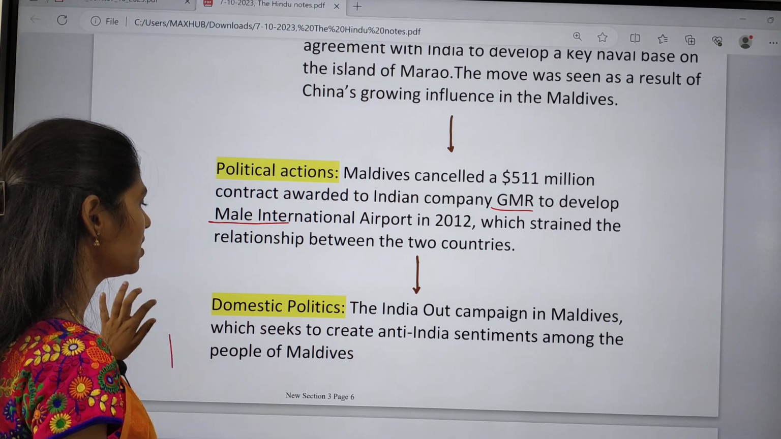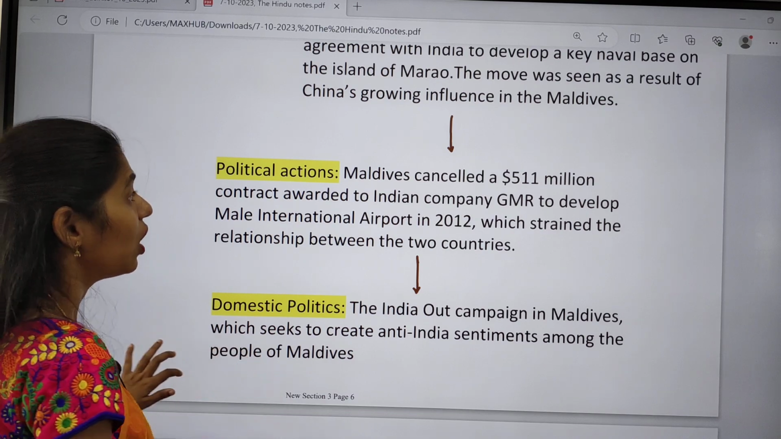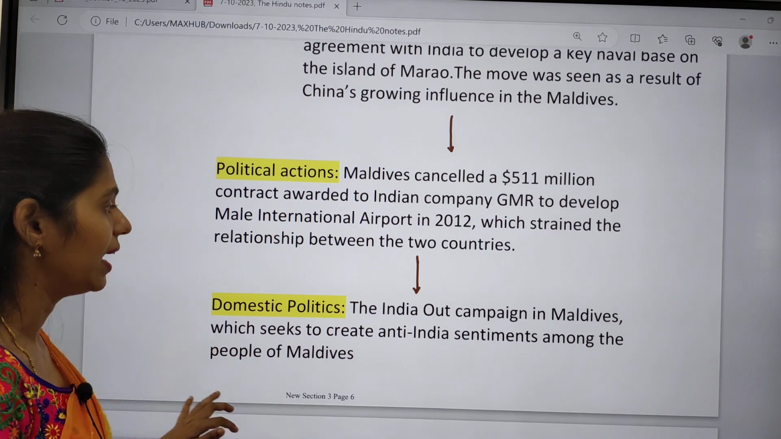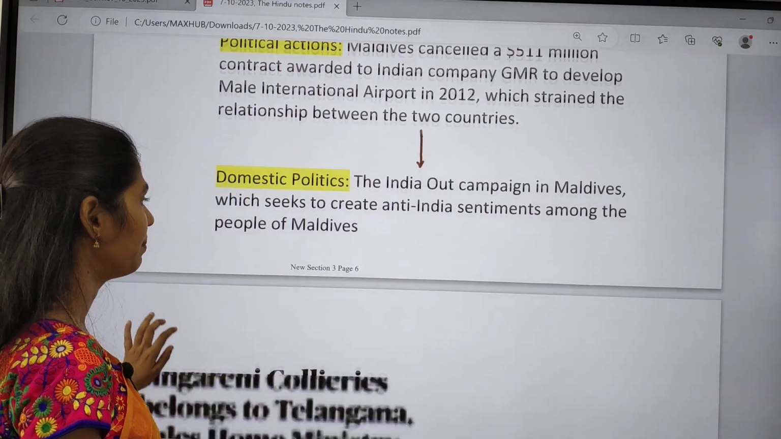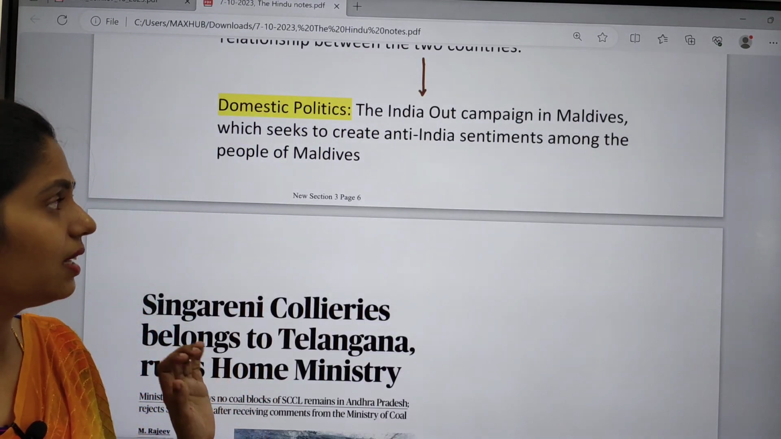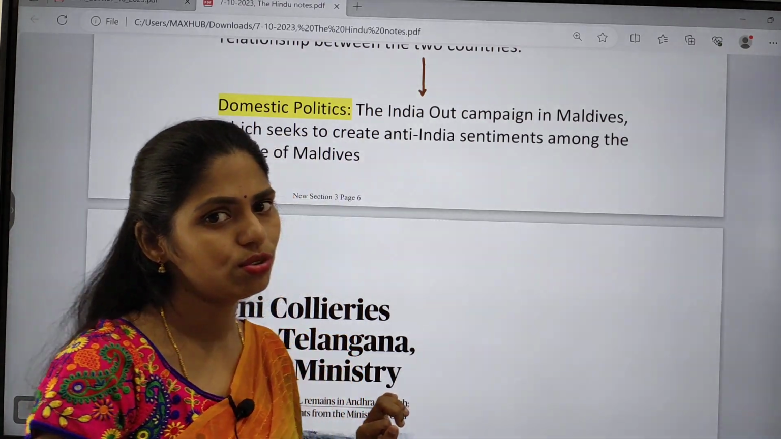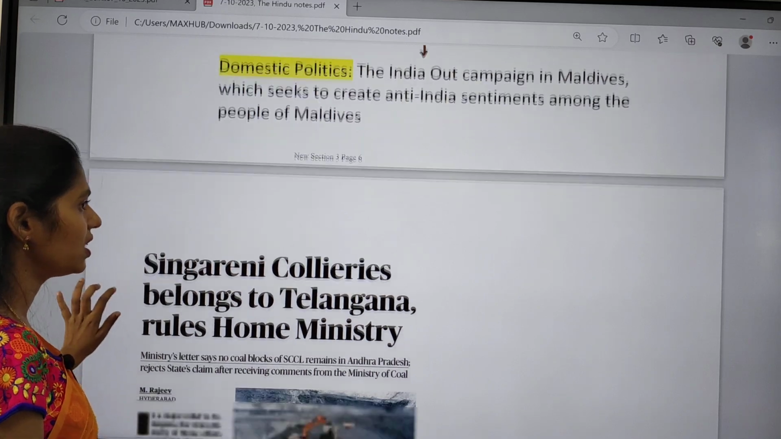Domestic politics is also an important challenge between India and Maldives. That is the India Out campaign in the Maldives. They are also raising anti-India sentiments in the Maldives. So these are some important things that you have to remember. And now let us see the next topic.